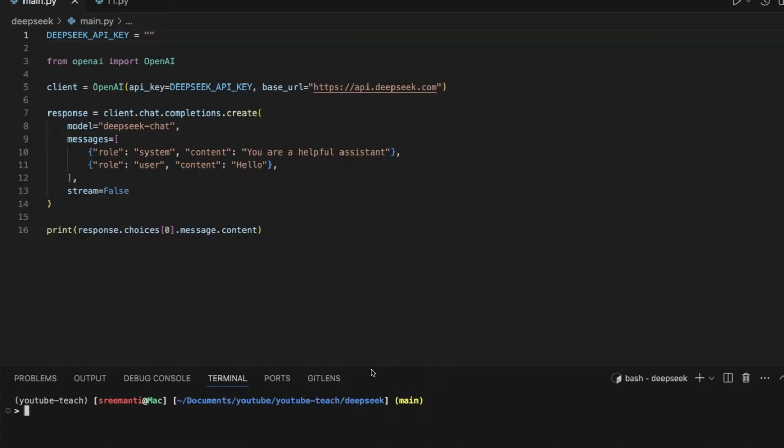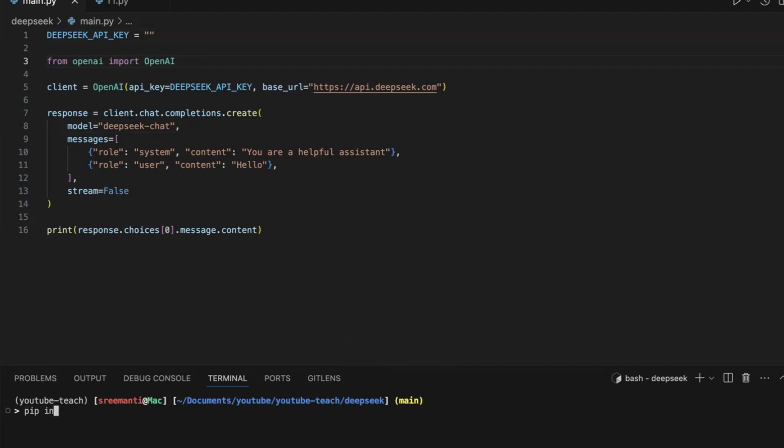Yeah, and one more awesome thing about DeepSeek: you can use the DeepSeek API key directly, and it has support through the OpenAI interface as well, which is really awesome because you can use DeepSeek very easily. As you can see right here, you just have to do pip install openai. Go inside your virtual environment, mine is YouTube Teach. You can also not go inside your virtual environment, it doesn't really matter.